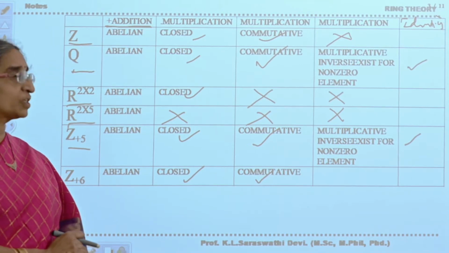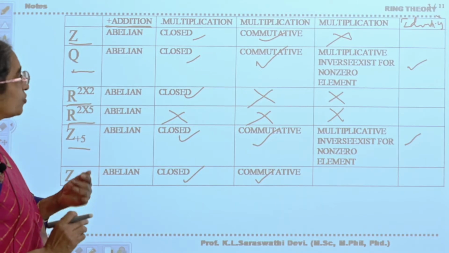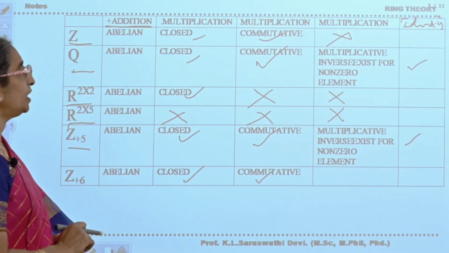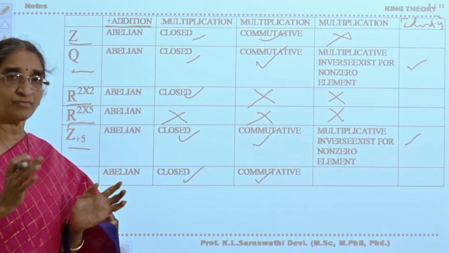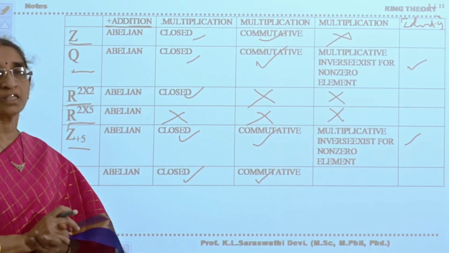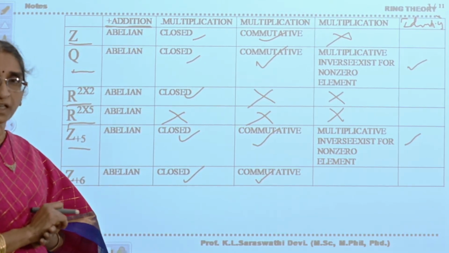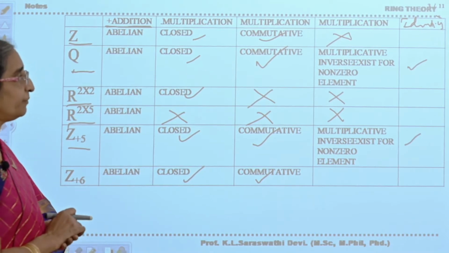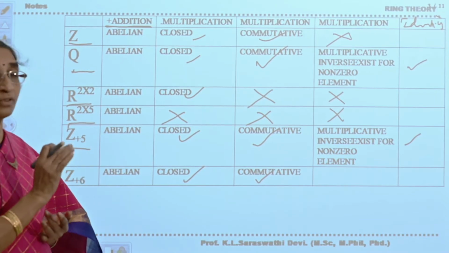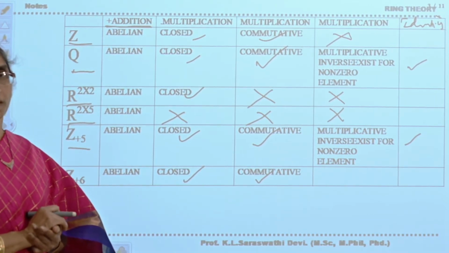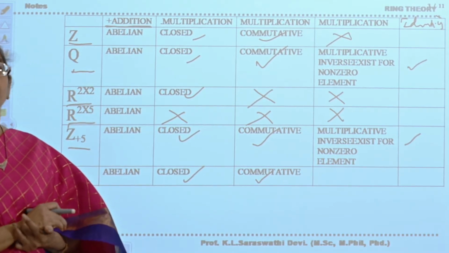Coming to multiplication, some of the groups are satisfying the closed property, some are satisfying the commutative property, and in some of the groups every element possesses its multiplicative inverse, while in some other groups they do not have a multiplicative inverse for each element. Similarly, the multiplicative identity exists in Q and Z5, but in the others there won't be a multiplicative identity. Now, keeping all these things in mind, we are going to define a field.